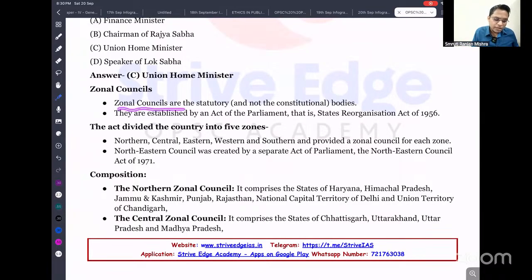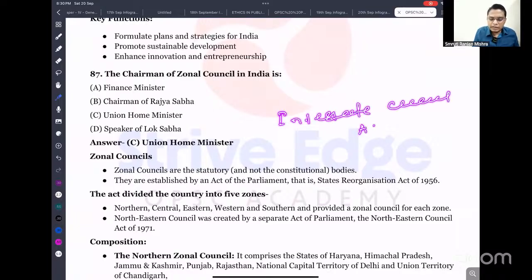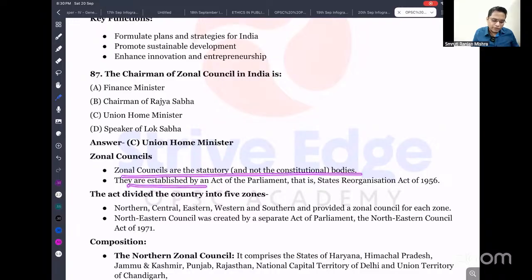Zonal councils are statutory bodies. They are not parliamentary bodies. The Inter-State Council under Article 263 is a constitutional body, but zonal councils are statutory bodies. They are established under an Act of Parliament, like the State Reorganisation Act 1956. Not all regional councils, because the Northeast Council was established in 1971. We are going to see that.